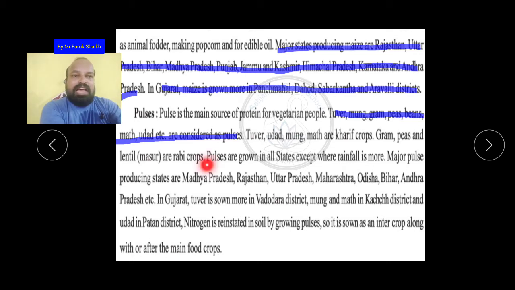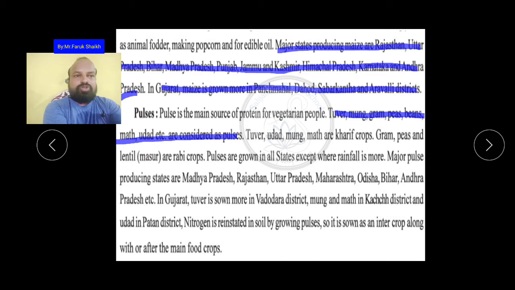So pulses are grown in all states except where rainfall is more. Pulses are grown everywhere except where there is a lot of rain, because pulses need little rain. If there is more rain, it is stored or locked in their roots or in the stem, so that pulses can decay easily.